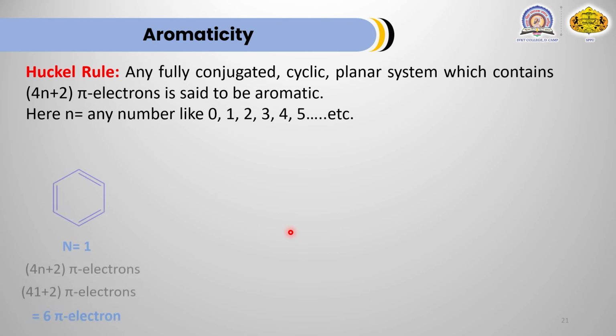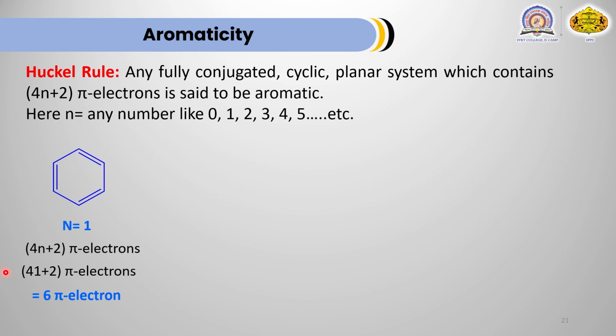Let's see some examples. We have already discussed this. This is benzene. Number of ring is 1. That's why 4 into 1 plus 2 equals 6 pi electrons, and if this contains 6 pi electrons, then it is aromatic.